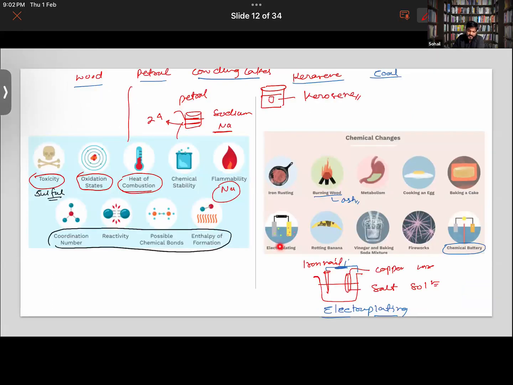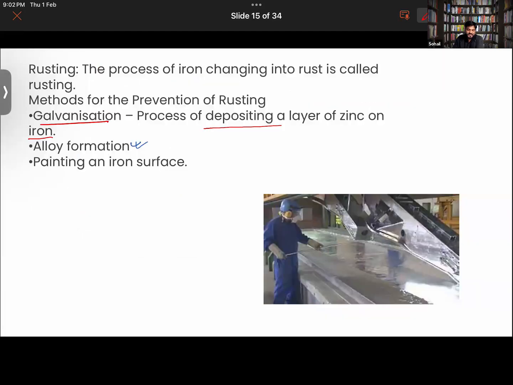This is electroplating. Okay now, Vaika, Sundus and Chakrika. With the help of this electroplating process, a layer of zinc is deposited over the iron in order to prevent it from rusting. Getting it or not? So this is basically galvanization being done here.